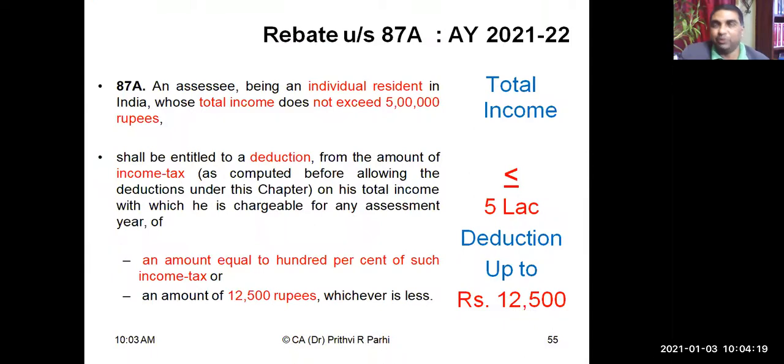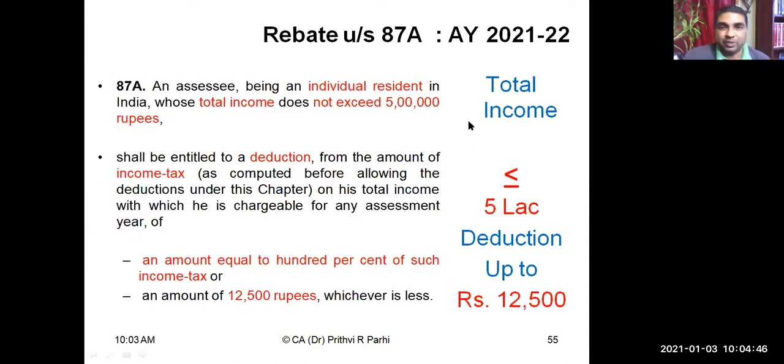You know it. But right now I told you that in the slab rates, the basic exemption limit is only 2.5 lakh, and for senior citizens it is 3 lakh. 5 lakh is only for super senior citizens. Then how is it possible that up to 5 lakh there is no tax? Because of this particular rebate, which is referred to as 87A.